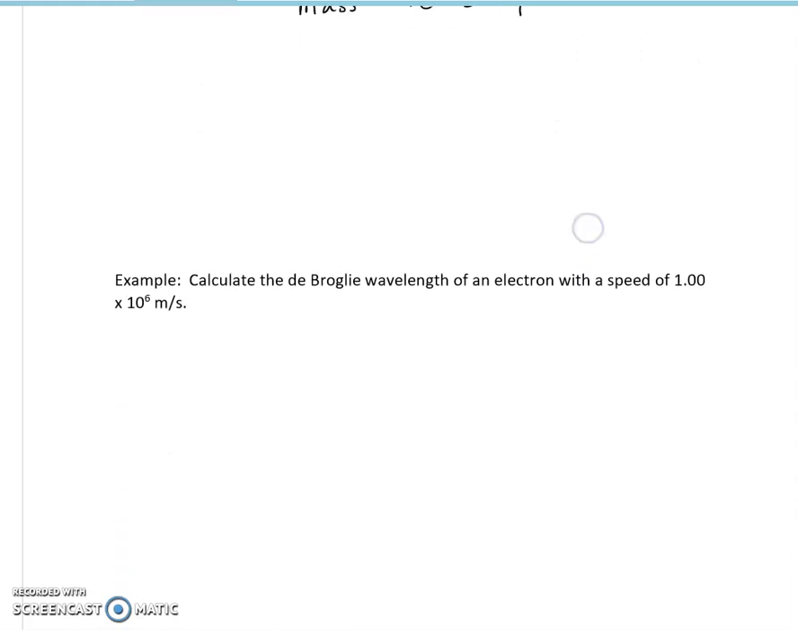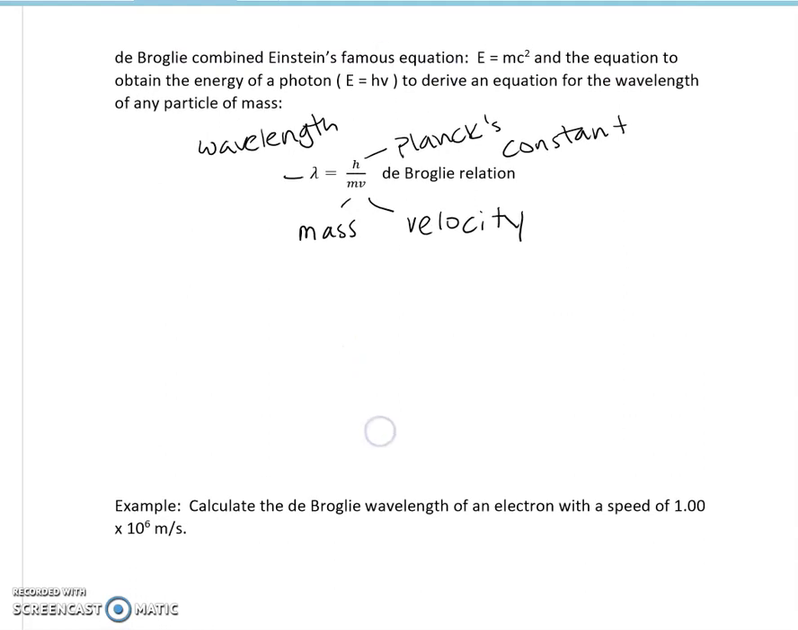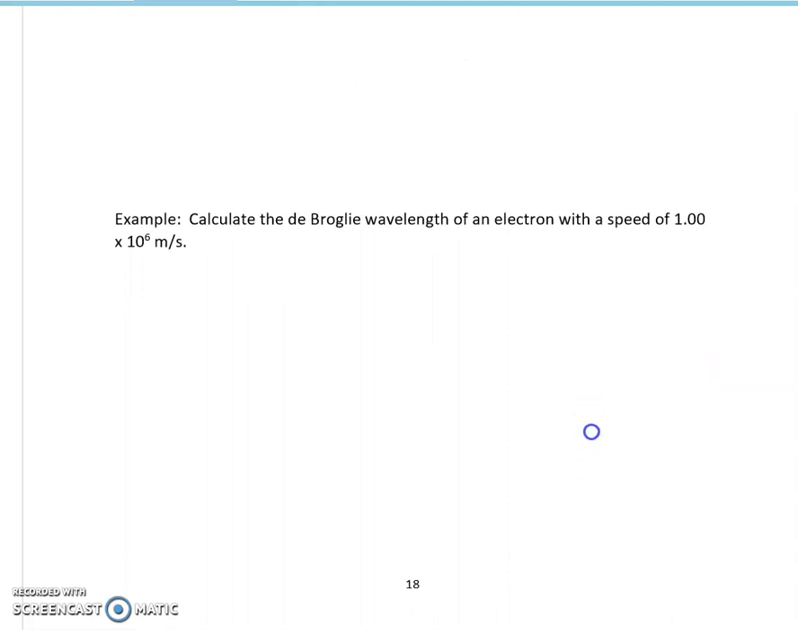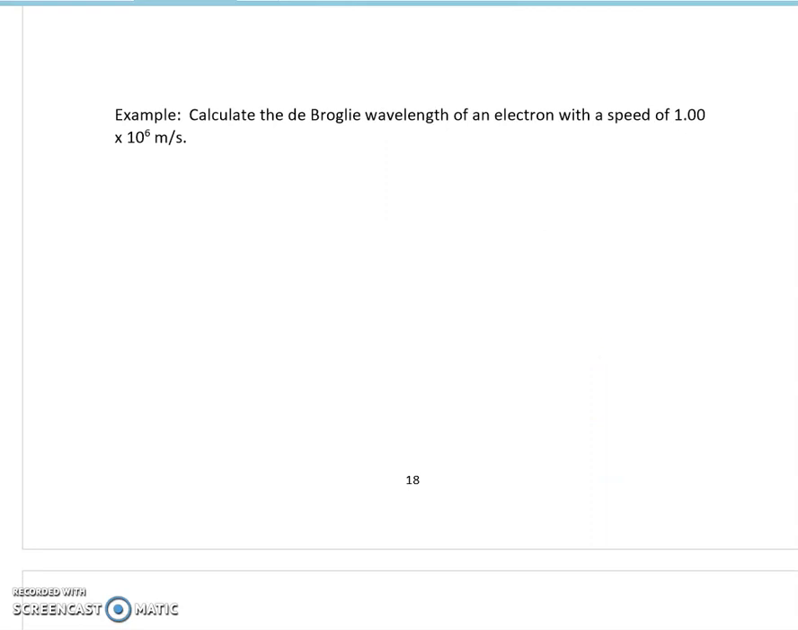All right, so let's look at an example of how we can use this. Now we can calculate a wavelength for an electron. Keep in mind again, they thought they were just particle-like. By using this formula, lambda equals h over m v. Calculate the de Broglie wavelength of an electron with a speed of 1 × 10⁶ meters per second.